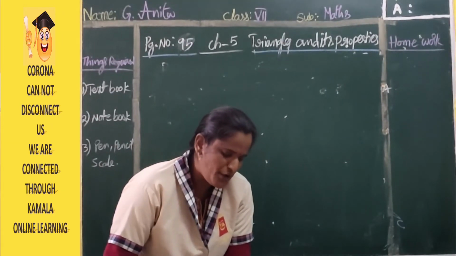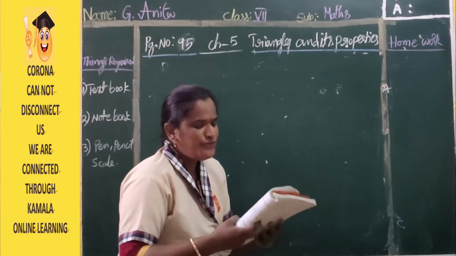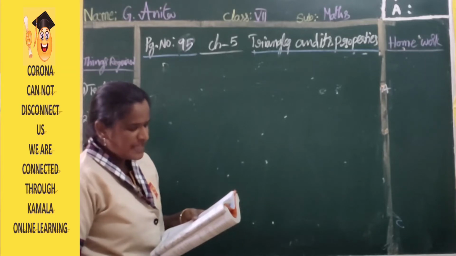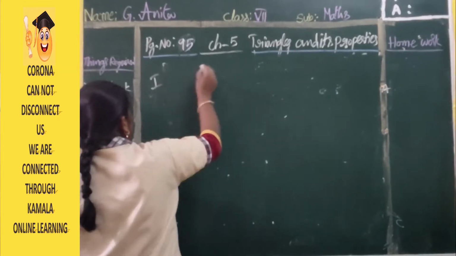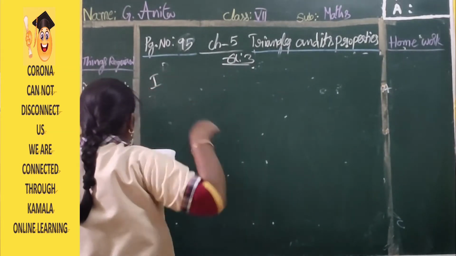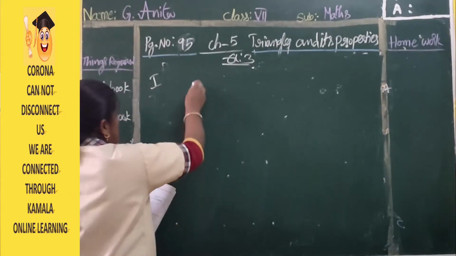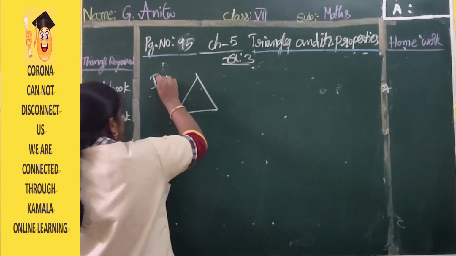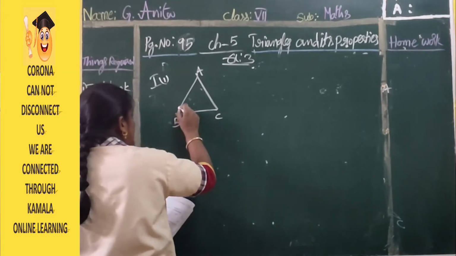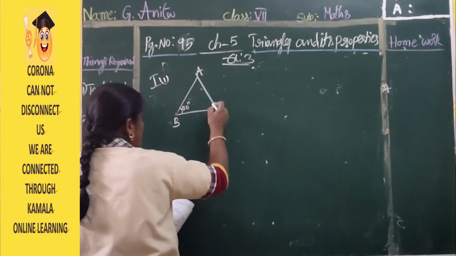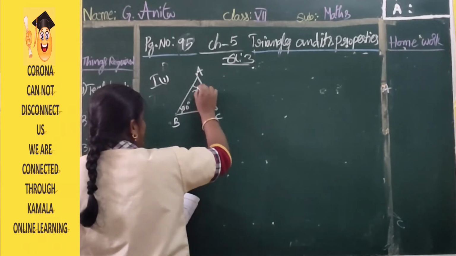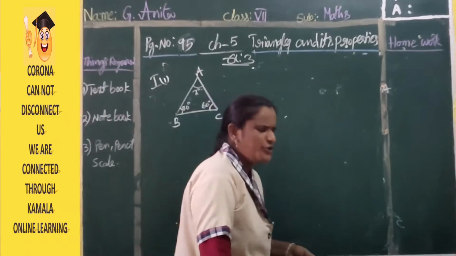They are asking, find the values of unknown x in the following triangle. They are given triangle ABC here. Exercise 3, first one, find the values of unknown x. So first one, ABC triangle is given. Here 50 degrees is given. Here 60 is given. And here they are given x degree. So how can you find x degree?